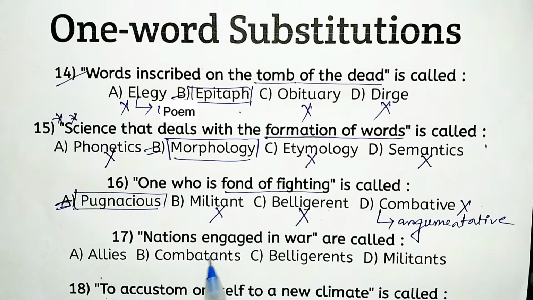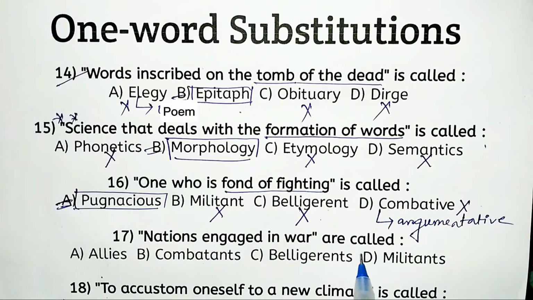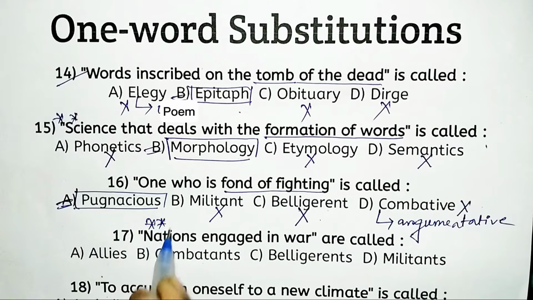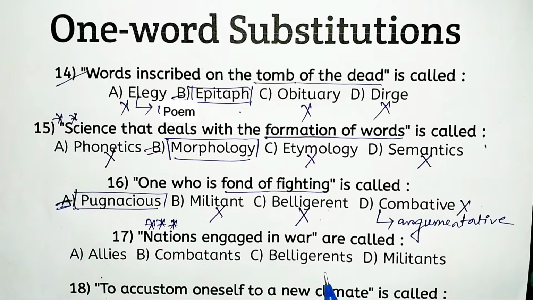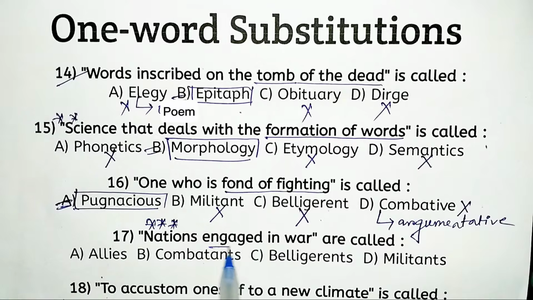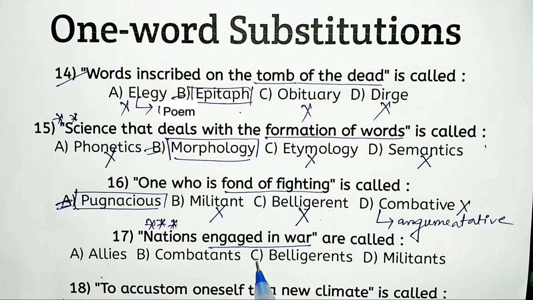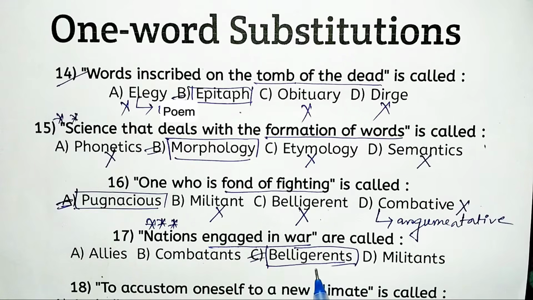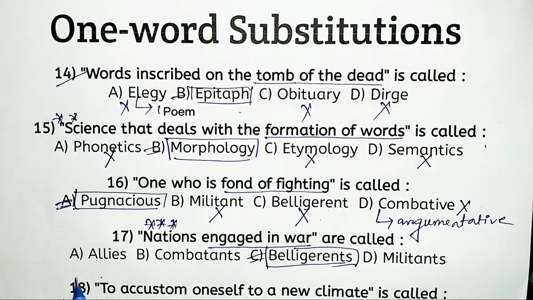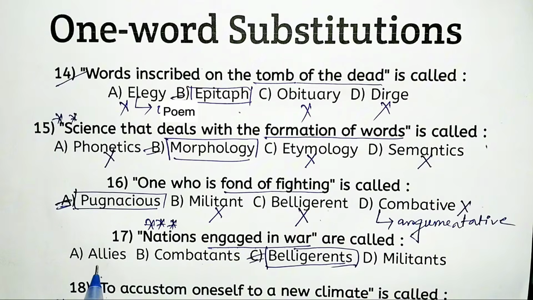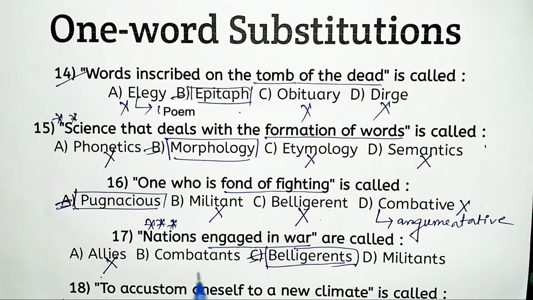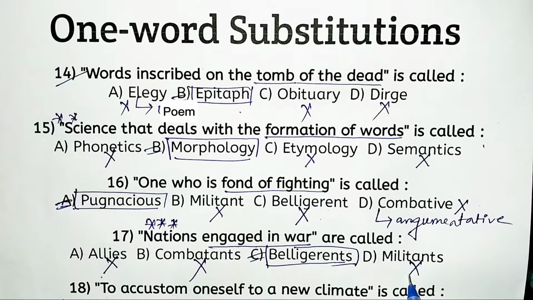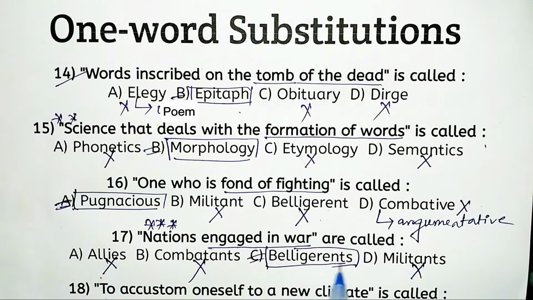Next, nations engaged in war are called. This one is very important. What is the right one word substitution? Nations engaged in war. The right answer is option C, belligerent. And allies means friendly nations supporting each other, so option B is not appropriate. Combatants is also not appropriate, and militants is totally inappropriate. Option C, belligerent, is the right answer.